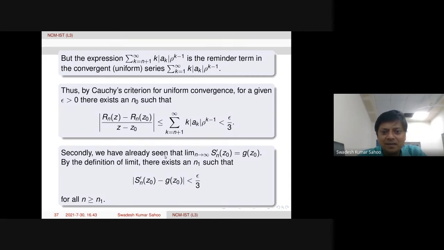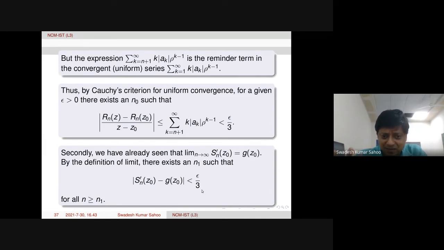Now secondly, we have already proved that the limit of Sn prime, the nth partial sum at z naught, is actually g of z naught, according to our definition of g of z. So by the definition of this limit, mod of Sn prime z naught minus g of z naught is less than epsilon by 3 for some n naught and for all n bigger than or equal to n naught. All right. So therefore, another term in absolute value is less than epsilon by 3, we proved.